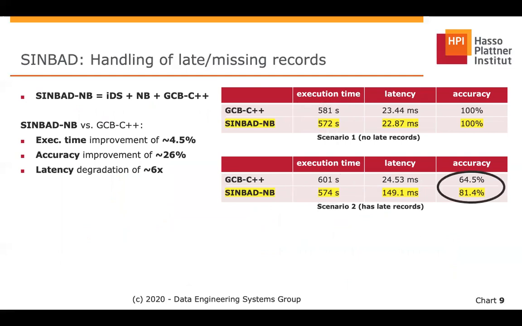At the same time, there is a degradation of the latency of around 6 times, which is the result of Simbad waiting for late records to arrive before moving with the execution. This makes clear that trade-off between latency and accuracy that I mentioned in the previous slide.